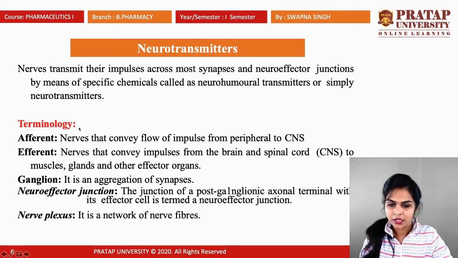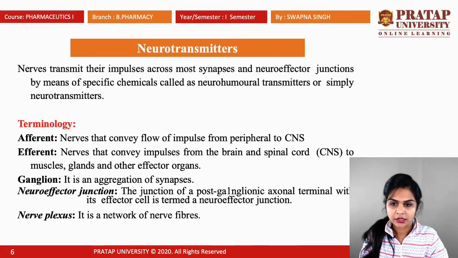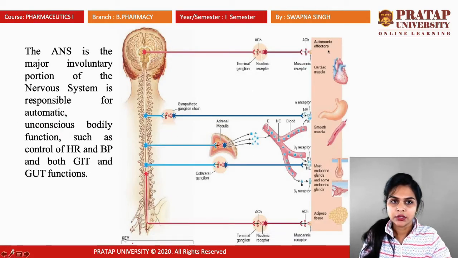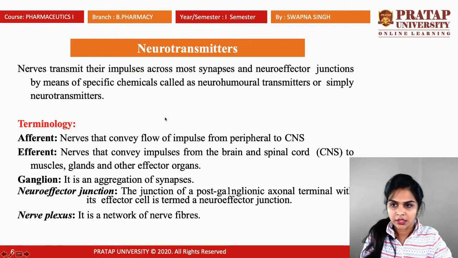First, that is afferent. Afferent, that means the nerves that convey the flow of impulse from the periphery to the CNS. The peripheral nerve, that means this portion, is directly connected with the brain or spinal cord. If the nerve is attached to the brain, that is known as cranial nerve, and the nerves that are connected with the spinal cord are known as spinal. So the study of these nerves that are connected with CNS, when they transmit the message from PNS to CNS, is known as afferent nervous system.